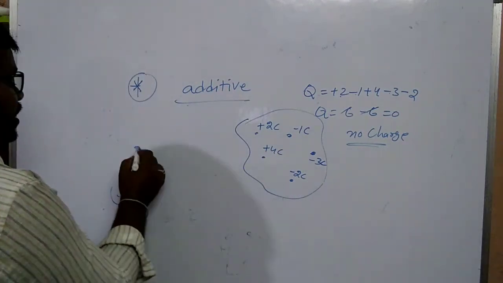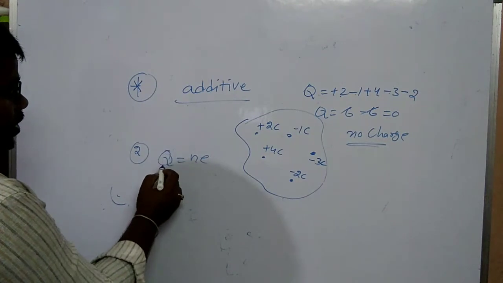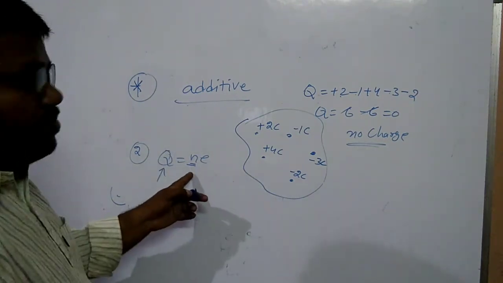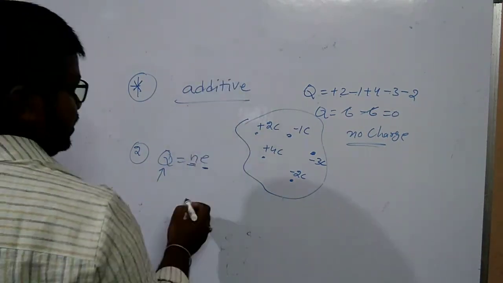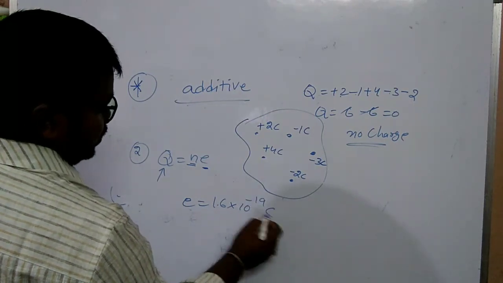Another one is quantization of charge. Q is equal to Ne, the total charge present in the body. N is the number of electrons and e is the charge of an electron. The value of e is 1.6 into 10 power minus 19 coulombs.